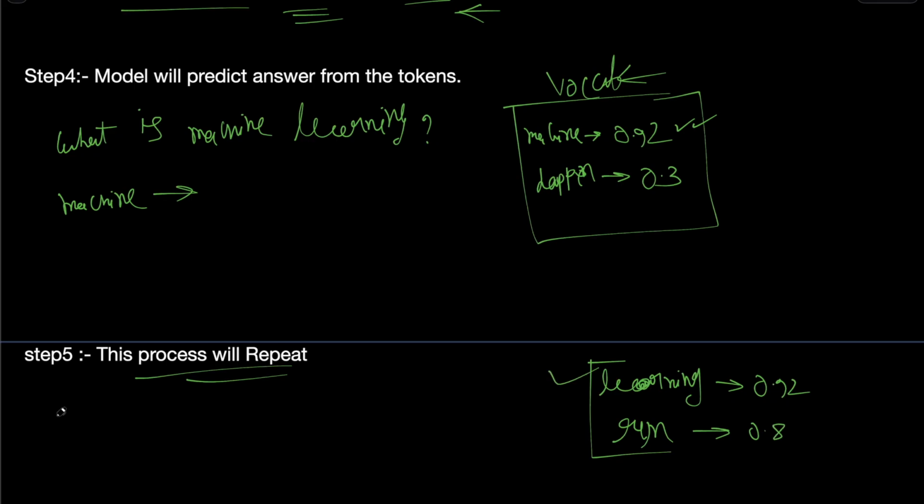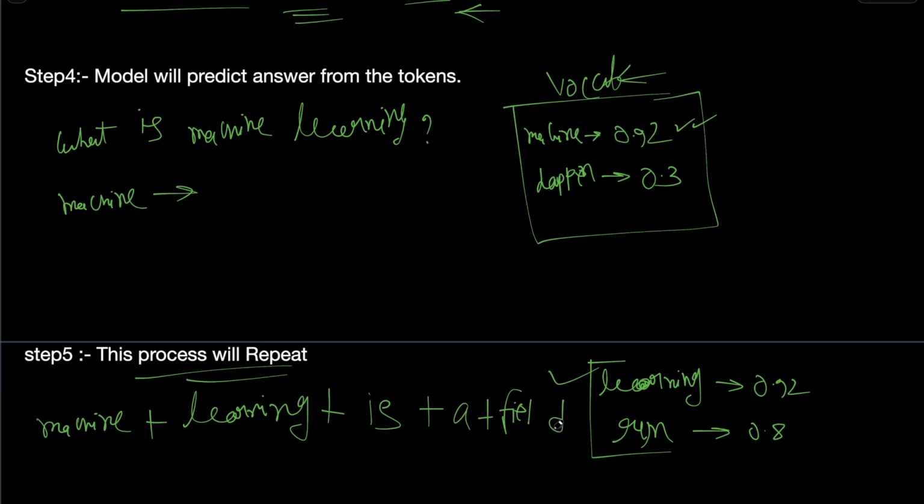So which one is the highest? Learning. So at first we got machine, then learning. Then let's say machine learning is a, then field. In that way, word by word or token by token, it is adding to the answer, and we will get the final answer.